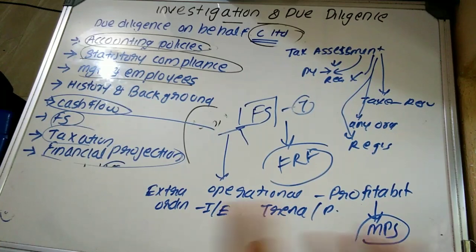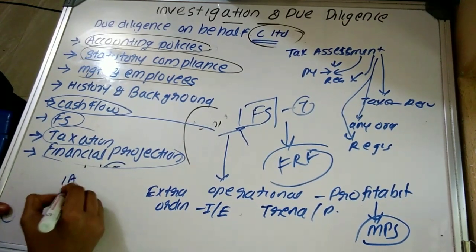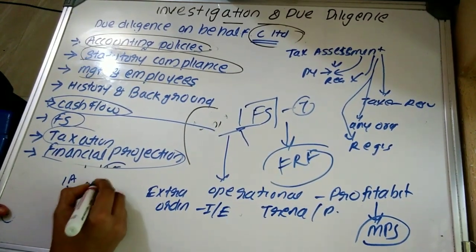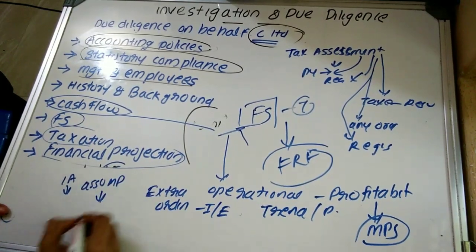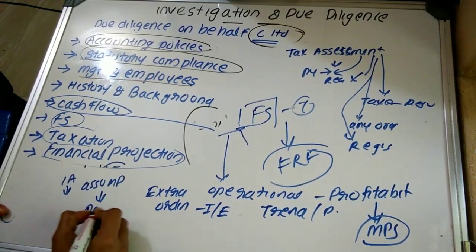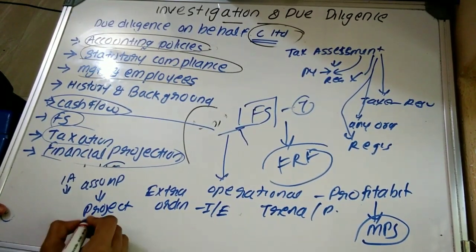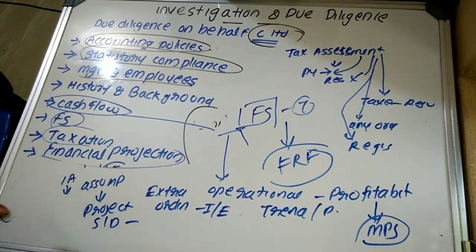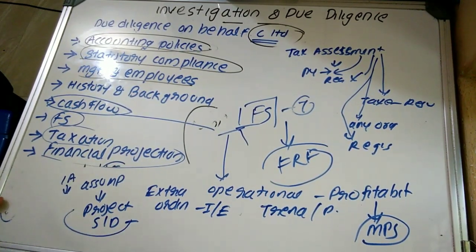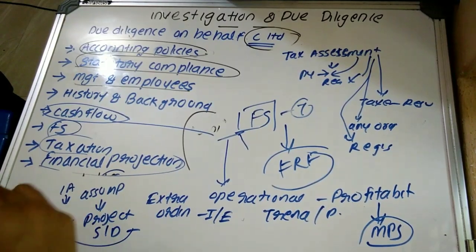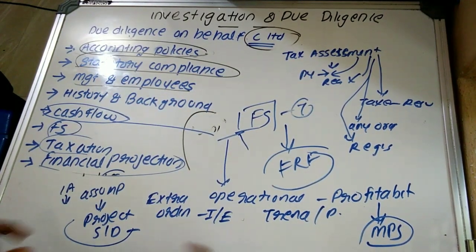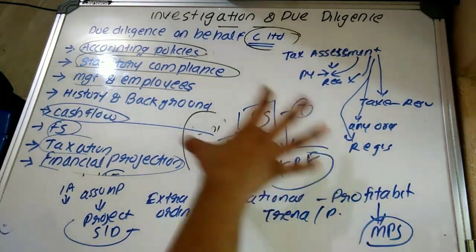Plus, the investigating accountant is also required to understand the assumptions that have been used in the preparation of these projections, plus the sources of data which have been used for making the projection. So this is the answer of the first question. I will again explain what this means.